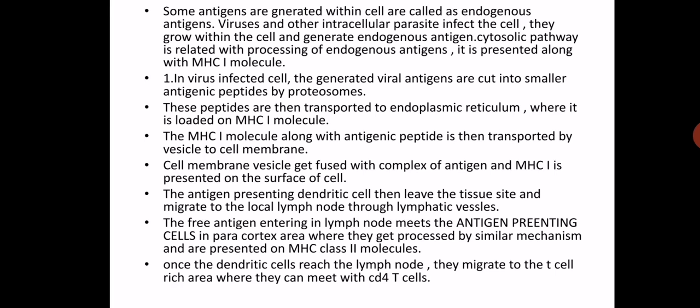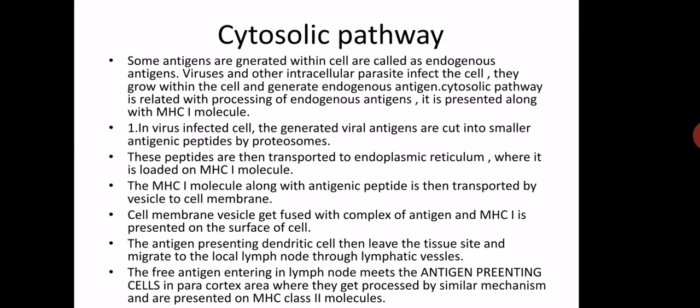So once there is a presentation by the class II molecule, the whole complex will migrate to the T cell rich area and meet the CD4 T cell. CD4 means cluster of differentiation 4, also called T4 cell or T helper cell. So there is ultimately an interaction of this antigen with the CD4 cell.